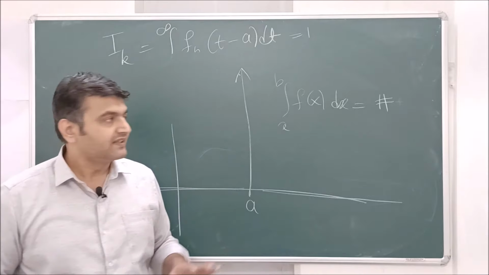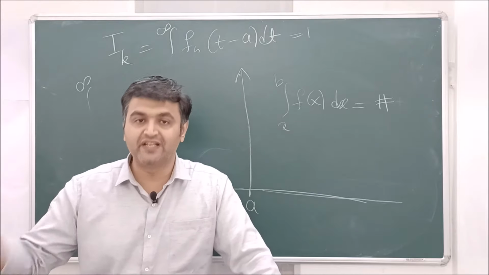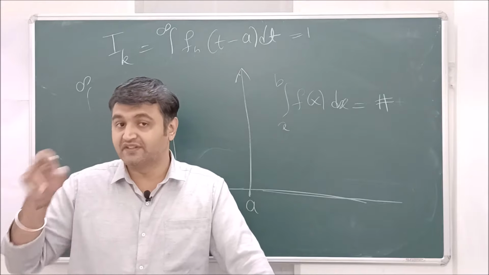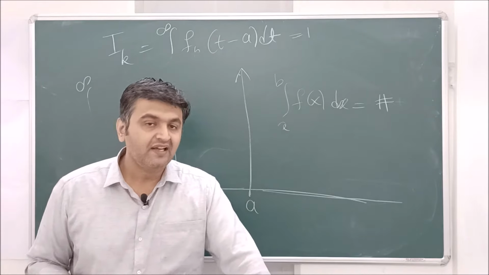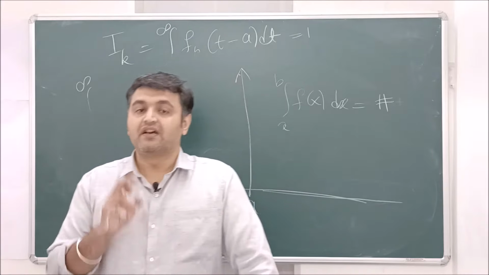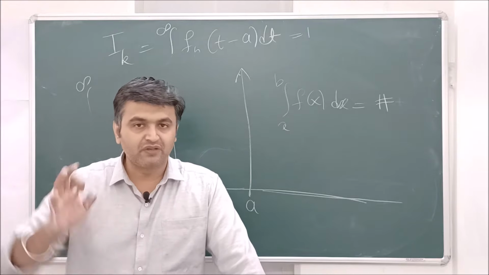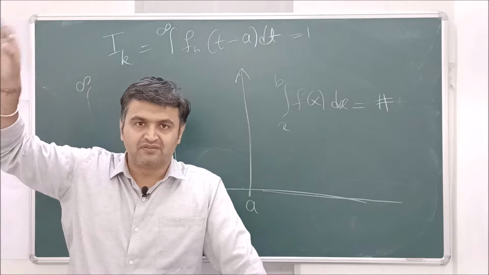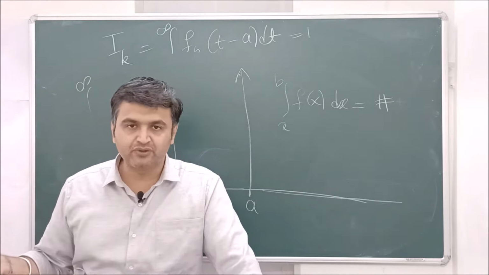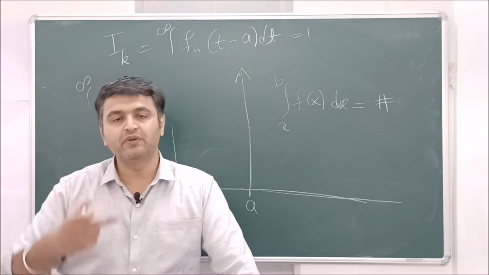But once again, that was for functions that take some finite value. Those results are true when the function has a value; it's not like the function is taking an infinite value. So that's why the theory becomes a little twisted here, because we are allowing infinity as a value. So don't think that whatever you studied is incorrect or that you missed something. There we had an assumption that the function takes values at all points in the interval, and here at some point it is shooting to infinity.